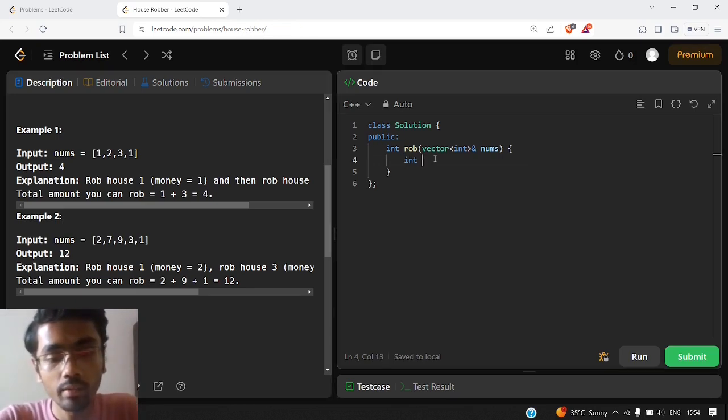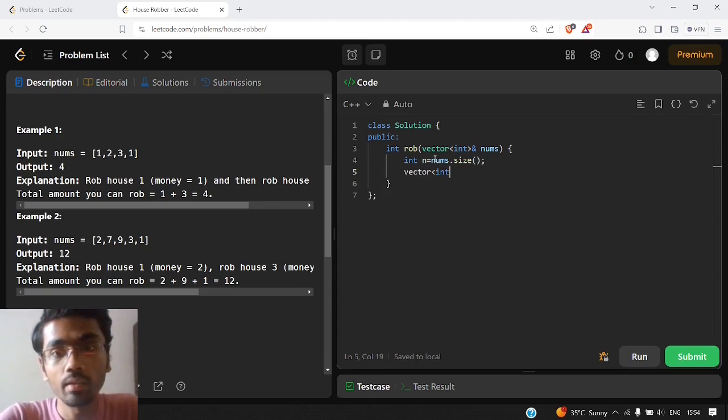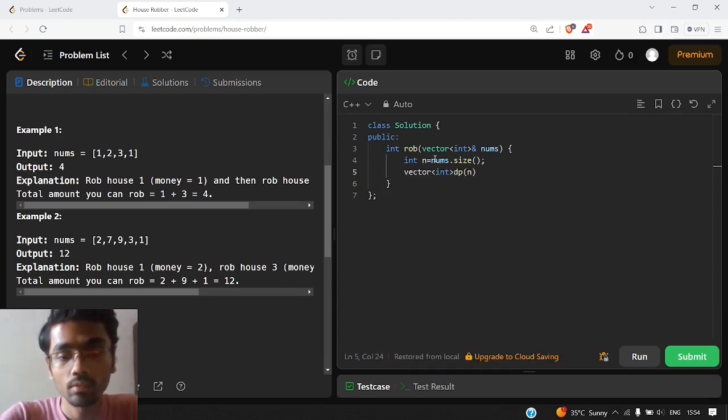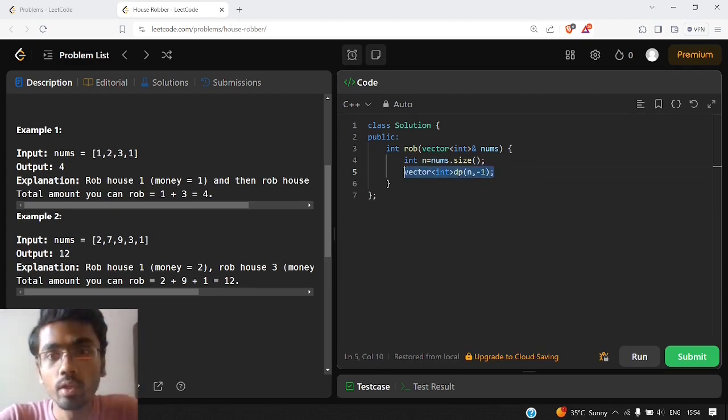So let us initialize the num size as n, and let us initialize our DP table or DP array, you can say. Now here we have chosen a 1D DP, or it has one changing parameter. So why have we declared a 1D DP? Because the state of DP depends on the number of changing parameters we have. So what is changing here?